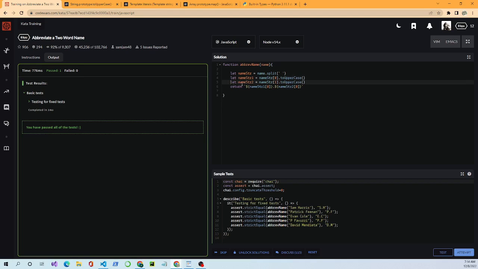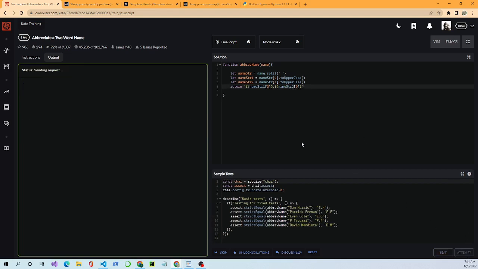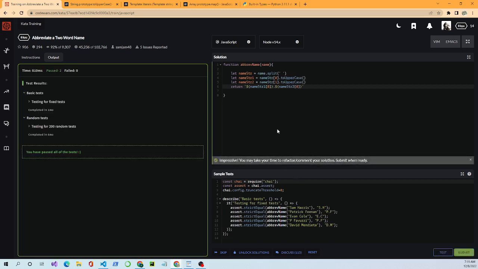In the second one, I take the second name and make it uppercase. And then in the return statement, I used template literals to take namester 1 position 0, that's the S, dot, namester 2 position 0, that's the H, and put it together as S.H. Okay, and then let's see what we got. All right, I passed. I got points.